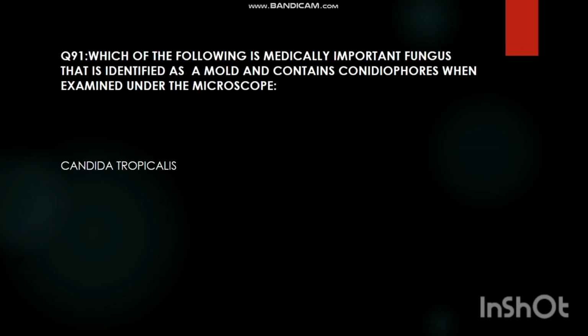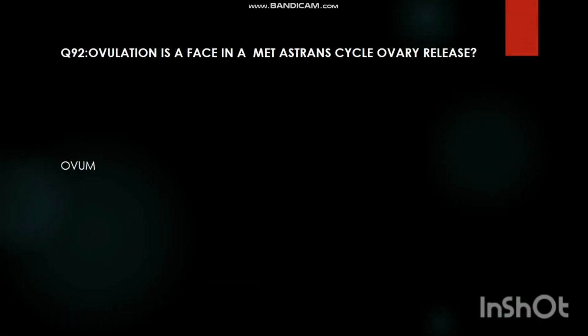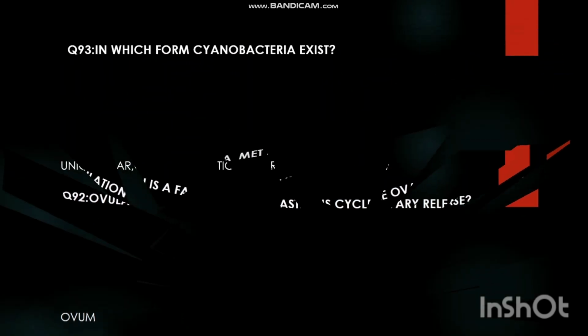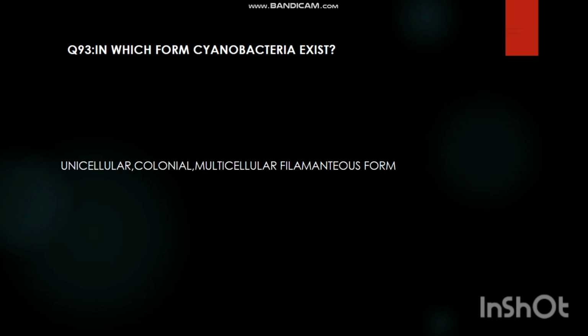Which of the following is medically important fungus that is identified as a mold and contains conidiophores when examined under the microscope? Candida tropicalis. Ovulation is a phase in a metestrous cycle where the ovary releases ovum. In which forms cyanobacteria exist? Unicellular, colonial, multicellular, filamentous form.